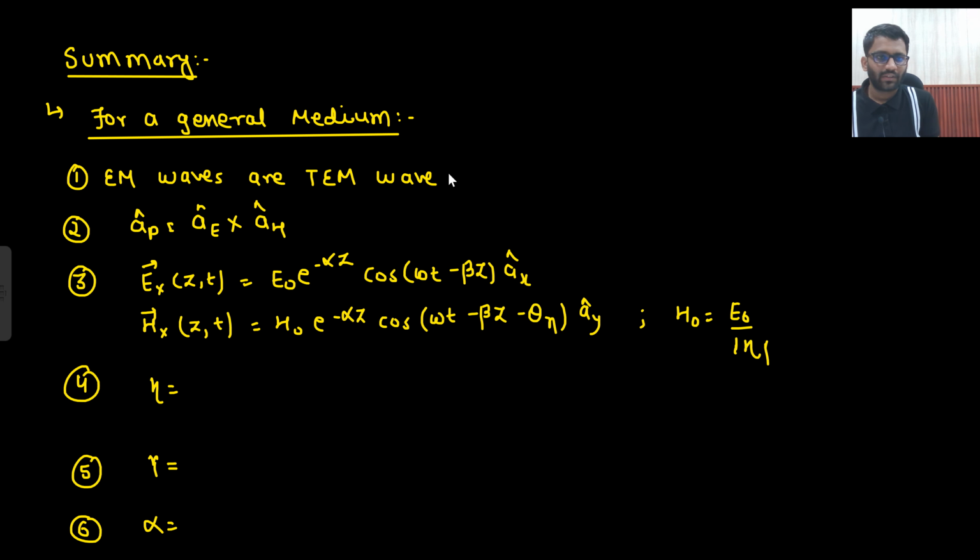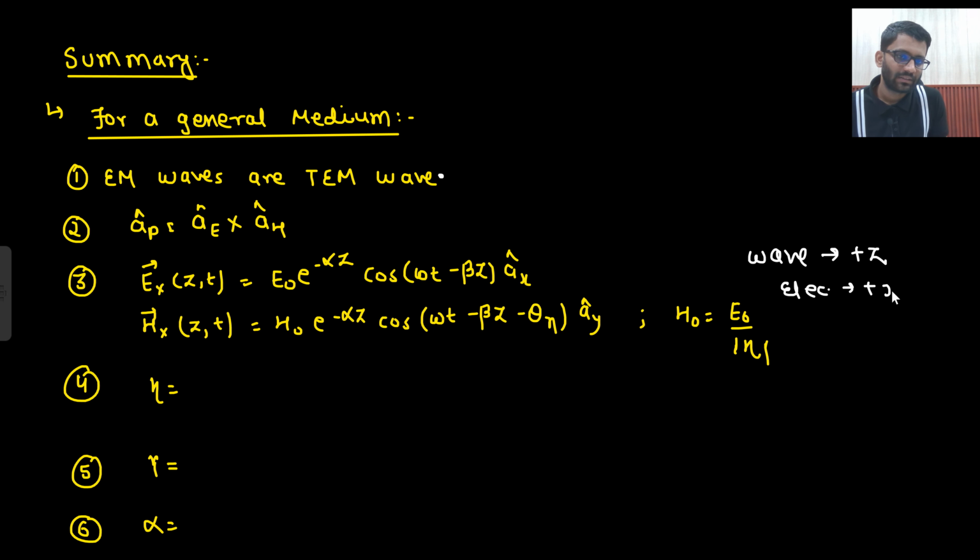For a transverse electromagnetic TEM wave, aP is equal to aE cross aH, which is true for everyone. This is the expression of your electric field. This is the expression of your magnetic field, where H naught is equal to E naught by magnitude of eta, and H will lag by theta eta degrees from the electric field. Basically the electric field will lead H by theta eta, so this angle will also come, right? I am assuming my wave is traveling in the positive Z direction and the electric field is in plus X. Is that clear to you?